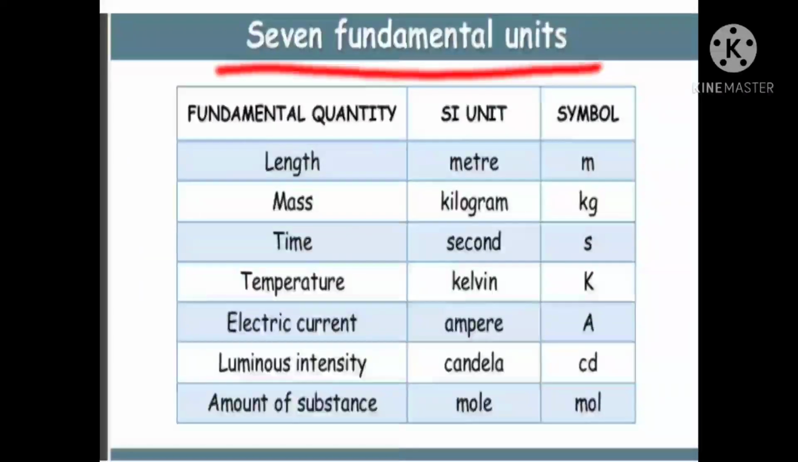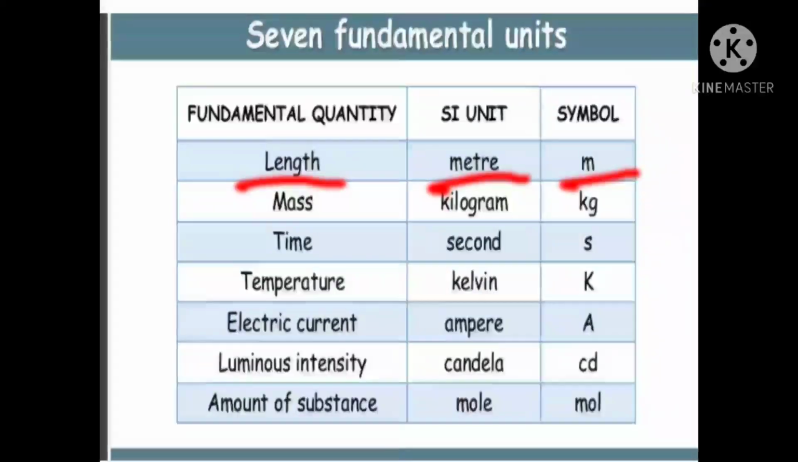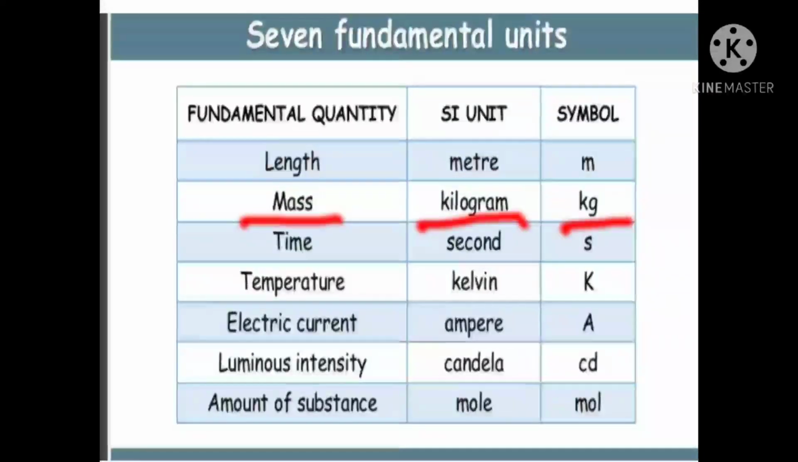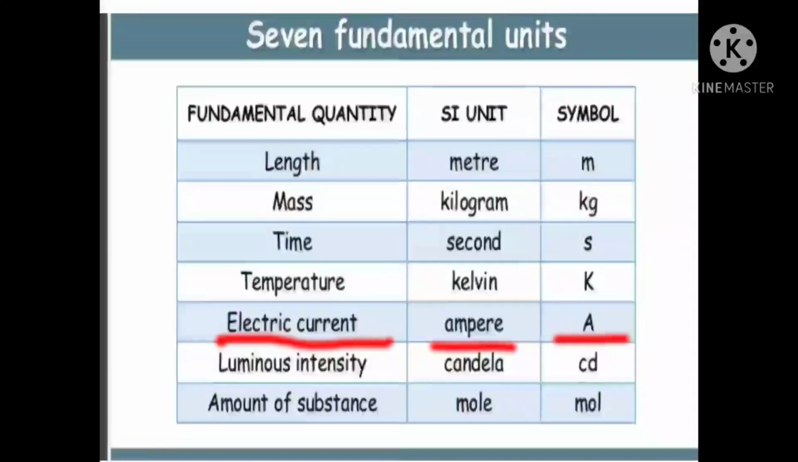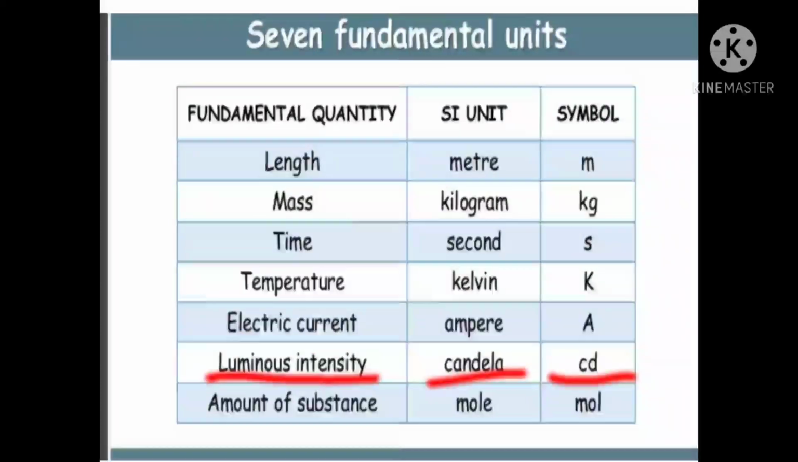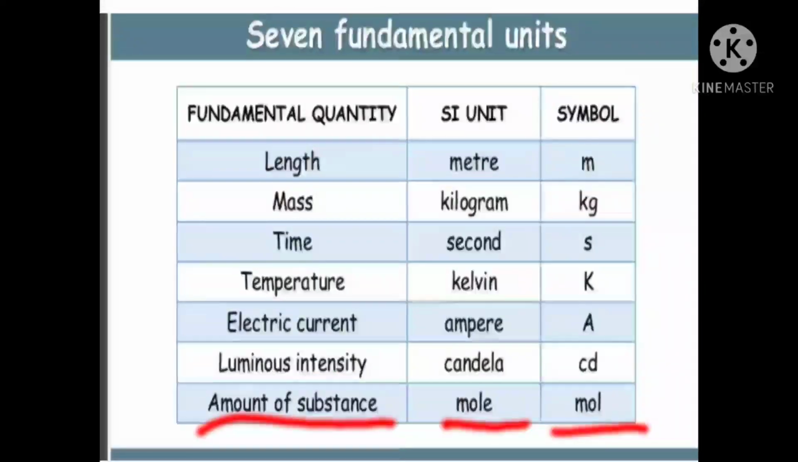Do you know what are the 7 fundamental units? Length. The SI unit for length is meter, symbol m. Mass. SI unit is kilogram, symbol kg. Time. SI unit is second, symbol s. Temperature. SI unit is Kelvin, symbol K. Electric current. SI unit is ampere, symbol capital A. Luminous intensity. SI unit is candela, symbol cd. Amount of substance. SI unit is mole, mol simply we write.